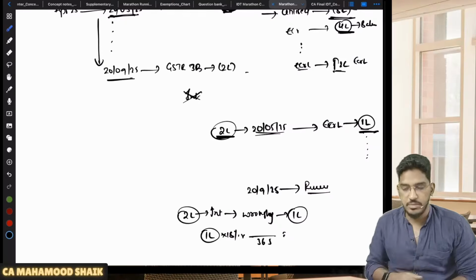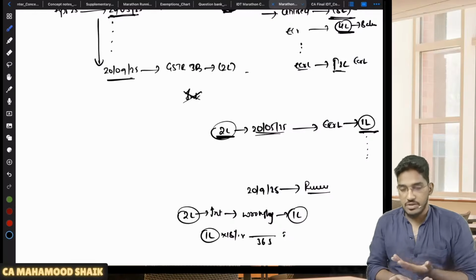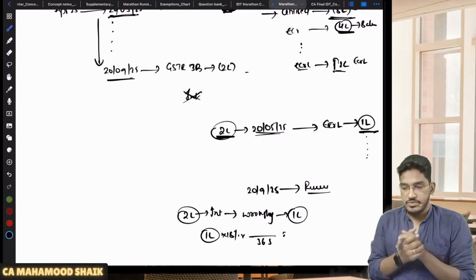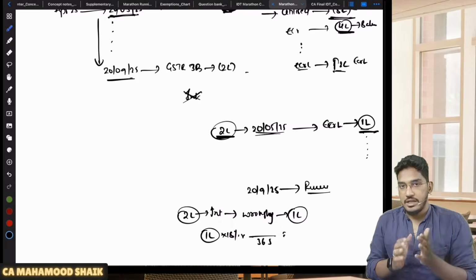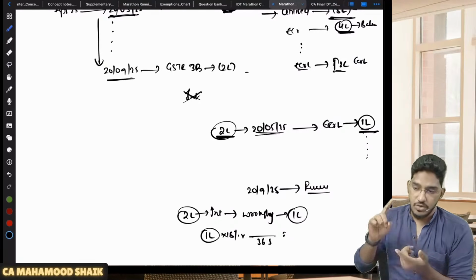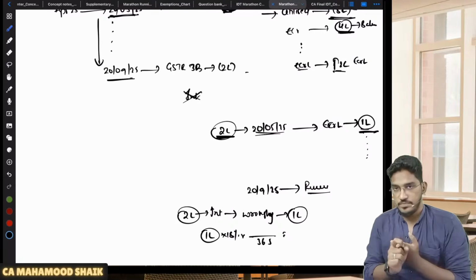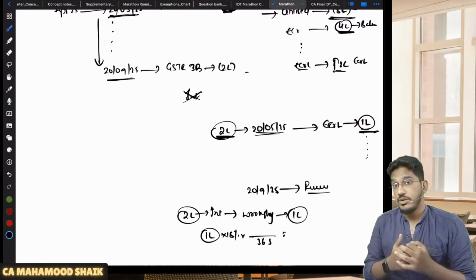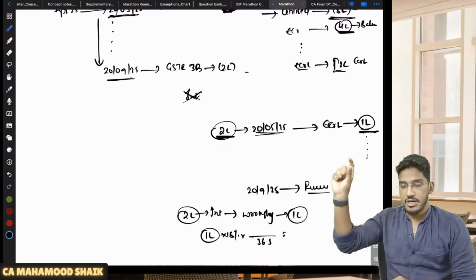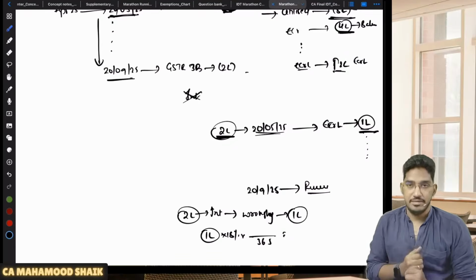Right. So this is what you have to remember. 2 points in case of ITC wrongly availed and utilized. Sir, what are the points which you have to keep in mind? Number one, interest will become applicable only when the ITC is wrongly availed and also utilized. Sir, when will ITC be considered to have been wrongly utilized? When the balance in the electronic credit ledger falls below the wrongly availed amount.